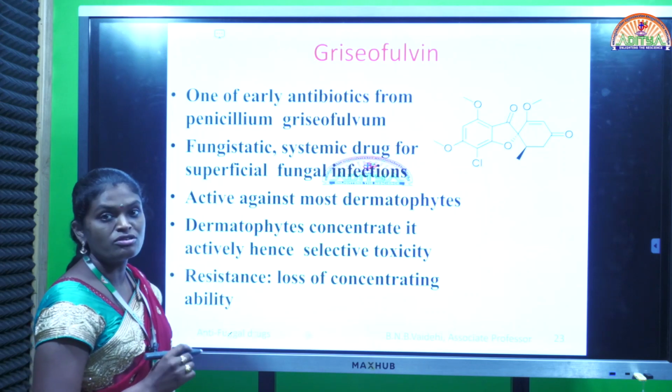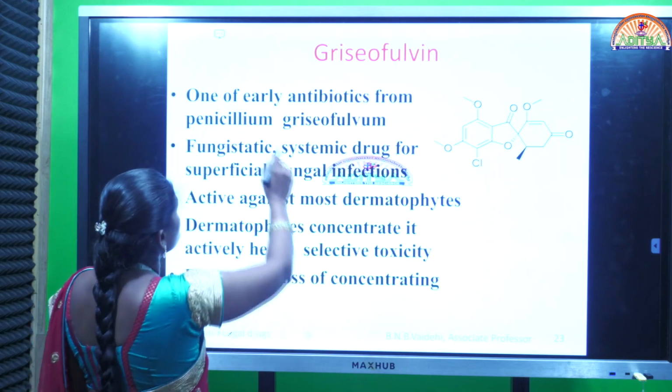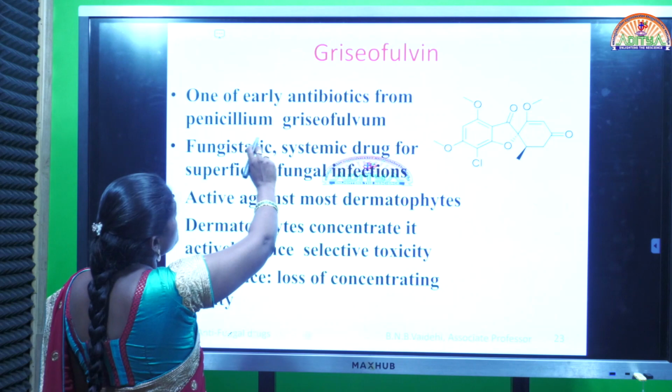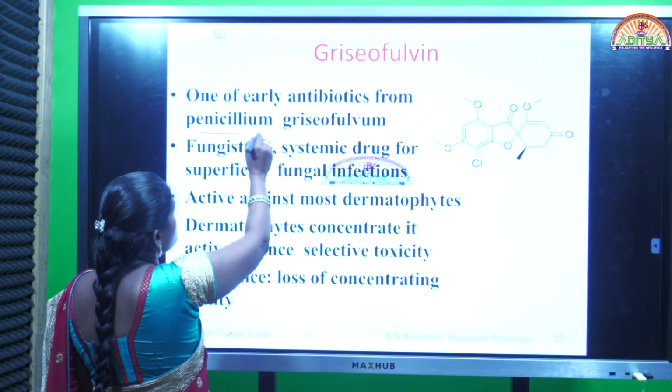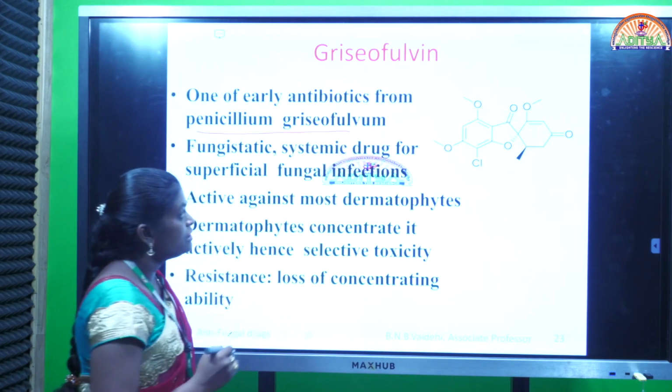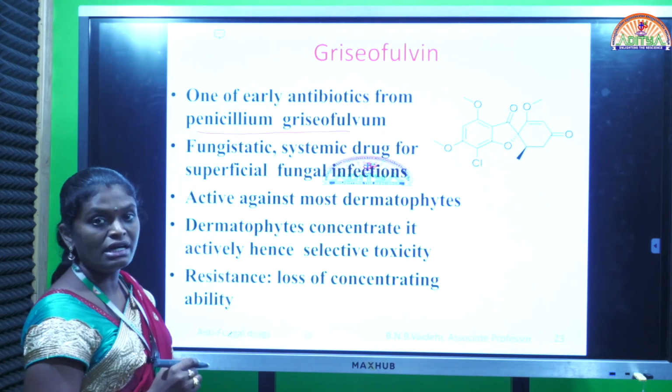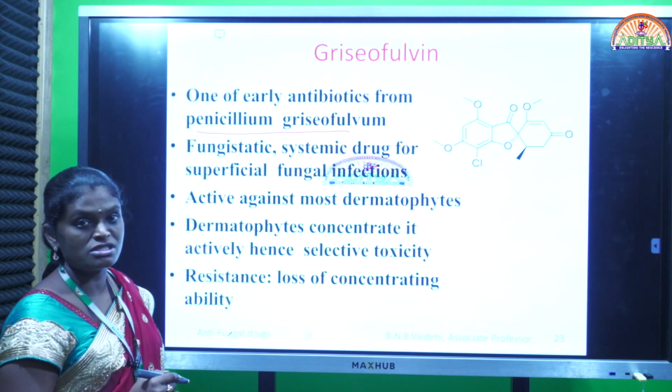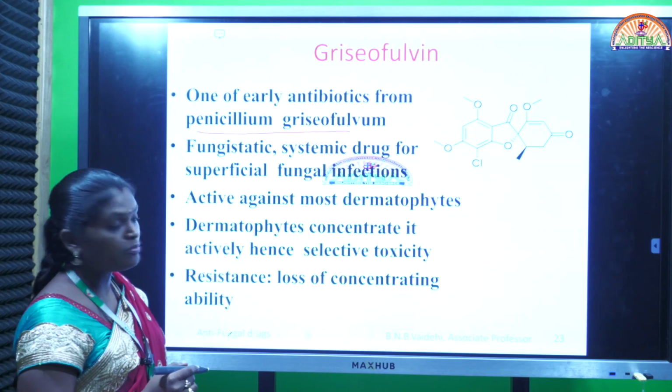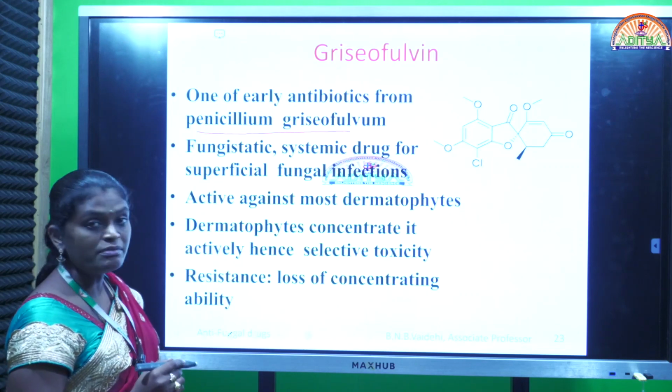Next drug is called Griseofulvin. This is one of the early antibiotics from Penicillium griseofulvum. The genus is different and species is different. Remaining all the polyene antifungal antibiotics are obtained from Streptomyces species, but this Griseofulvin is obtained from Penicillium griseofulvum.